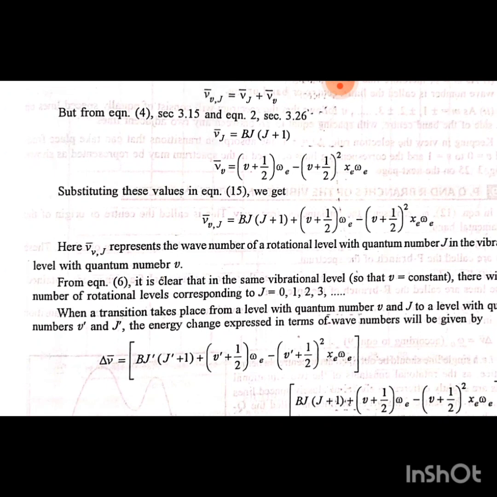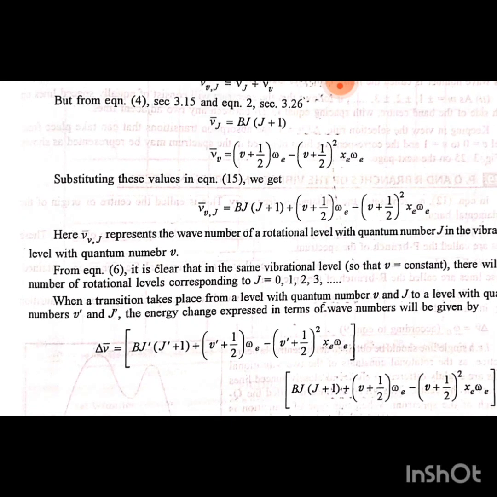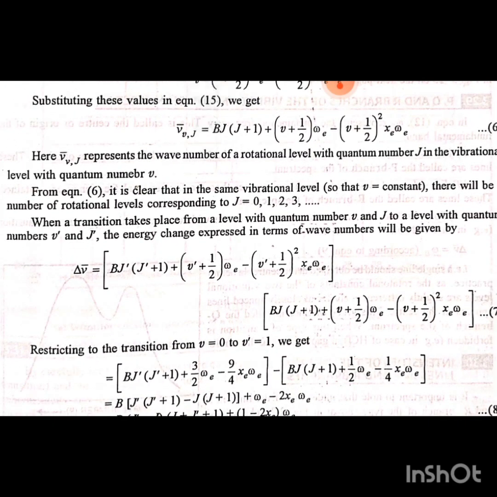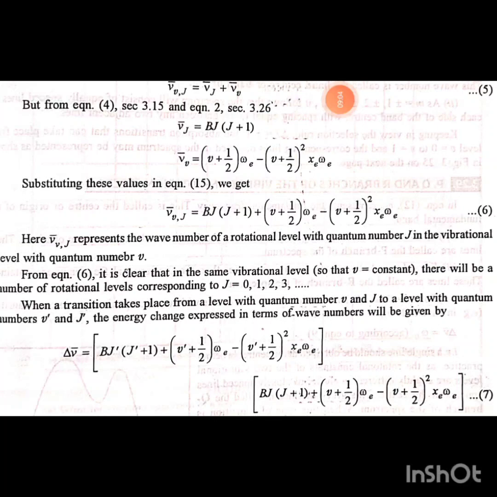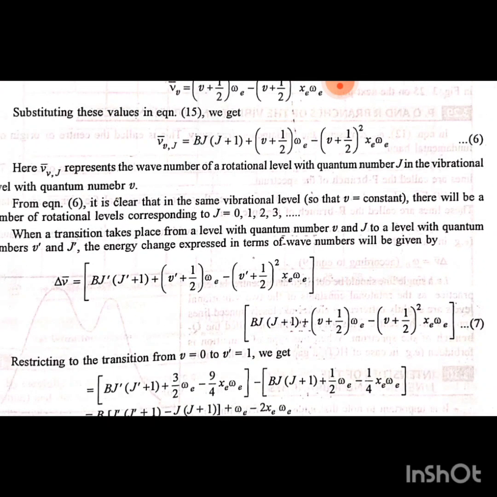From equation 6, it is clear that in the same vibration level, so that v is constant, there will be a number of rotation levels corresponding to J = 0, 1, 2, 3. When transition takes place from a level with quantum number v and J to a level with quantum number v' and J', the energy change expressed in terms of wave number will be given by Δν = BJ'(J' + 1) + (v' + 1/2)ω_e − (v' + 1/2)² x_e ω_e − [BJ(J + 1) + (v + 1/2)ω_e − (v + 1/2)² x_e ω_e].